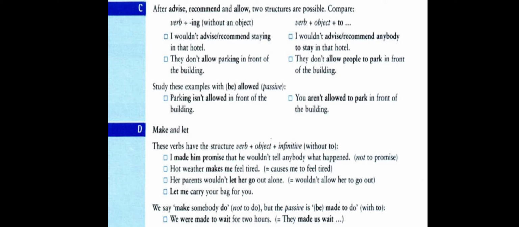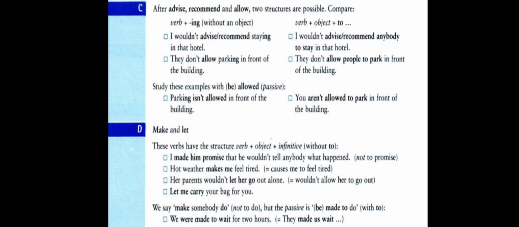On the left hand, we have here, I would advise or recommend staying in the hotel. Here we have the verb advise or recommend followed by verb plus ing, staying. There is no object. So we use verb plus ing here. But on the other hand, if we use an object, then we use to plus the base form. Here is the example. I wouldn't advise or recommend anybody to stay in that hotel. Here we have the object anybody. So we use to plus the base form after the object.